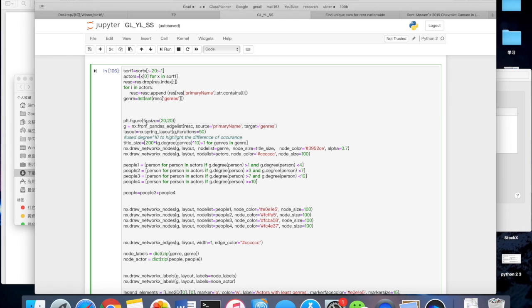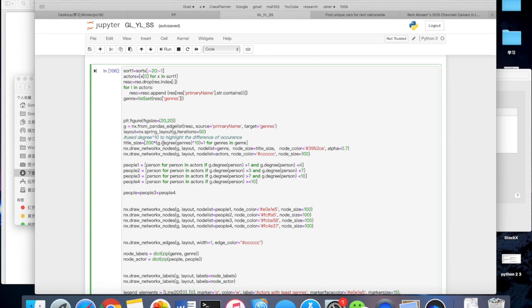Same thing, we created a figure, and then we add all the title sizes to make sure that the genres will be relatively large nodes. And then for this one, we use 200 instead of 100 because there will be less difference in genres, so we want to highlight the difference.